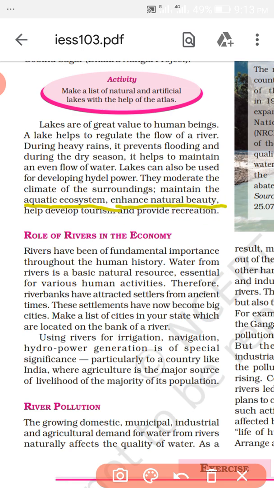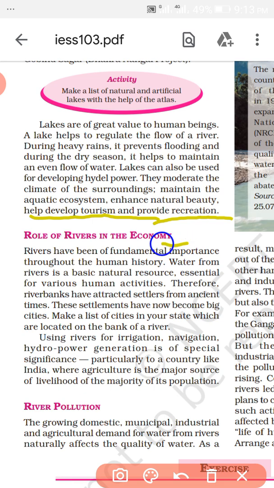You have to know that wherever there is a natural lake, the aquatic life is more developed, and it helps develop tourism and provides recreation, because when people have the time, they want entertainment, and it is possible with the lake.